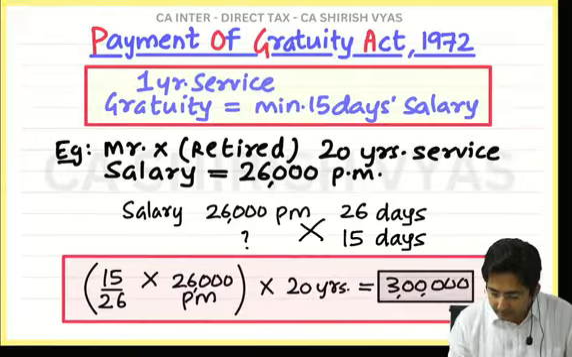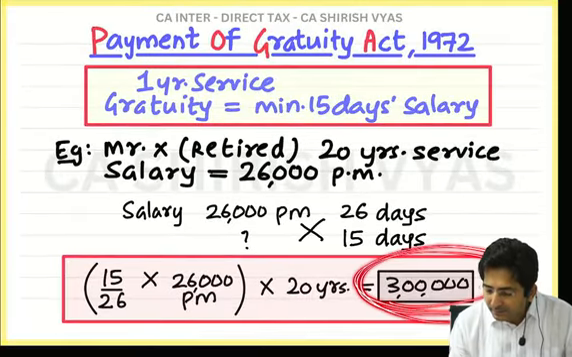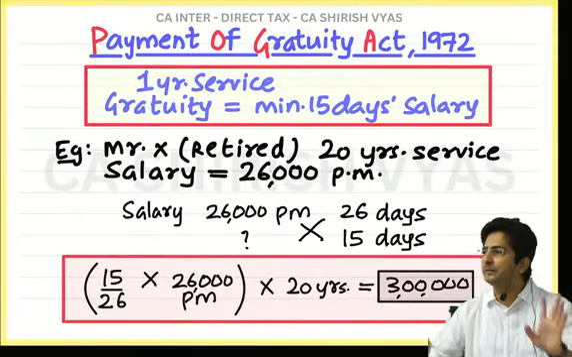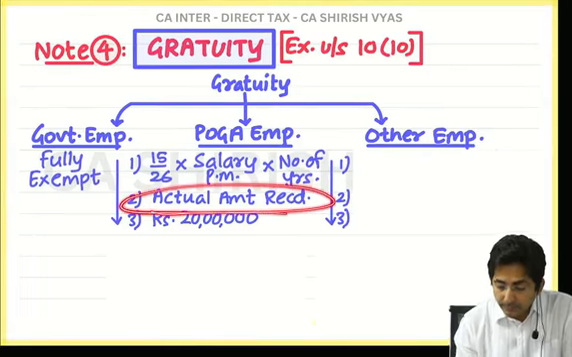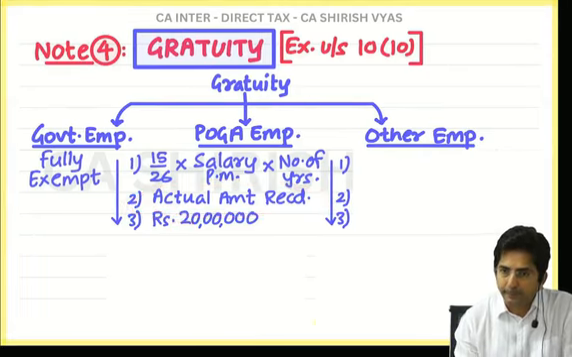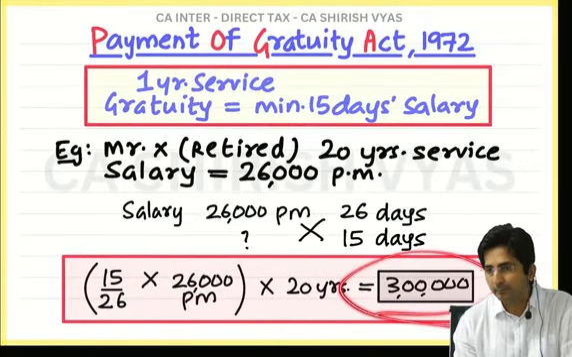But in this example, it was only 3 lakhs, so 3 lakhs is exempt. But then we also have to see the actual amount received. The actual amount received will definitely be more than 3 lakhs. Why?